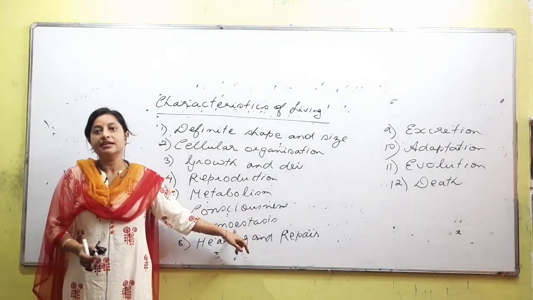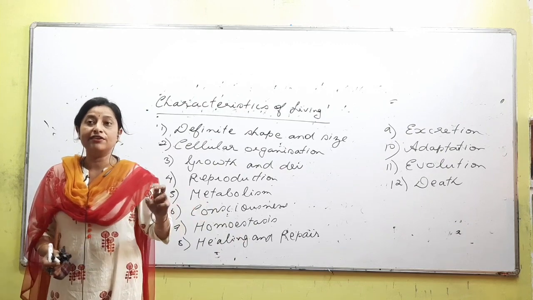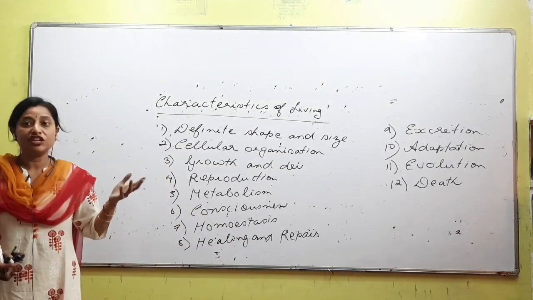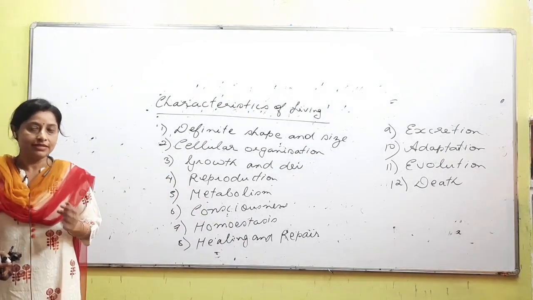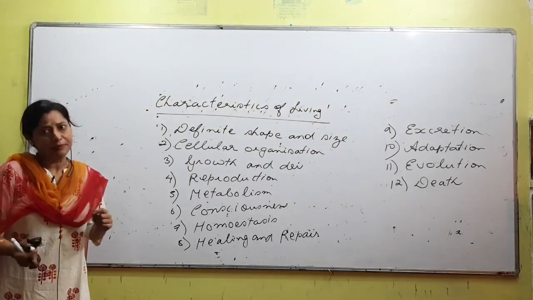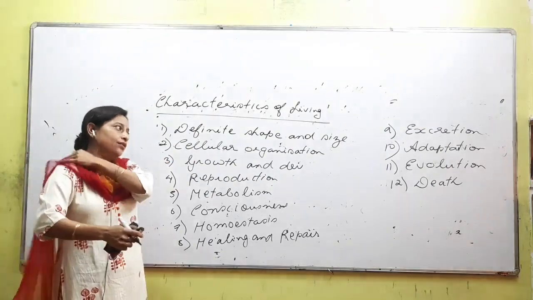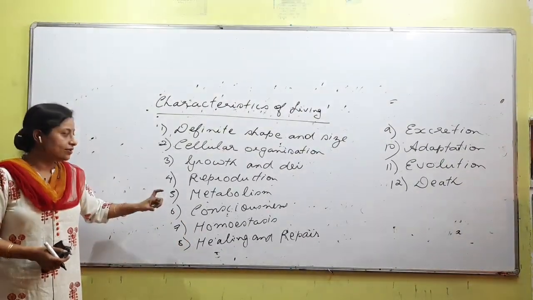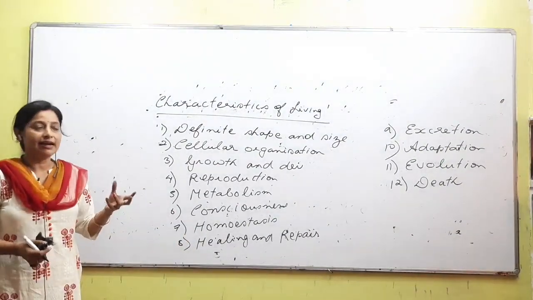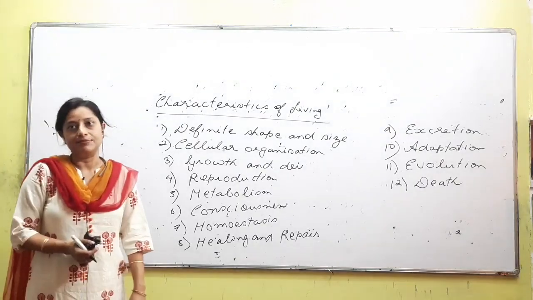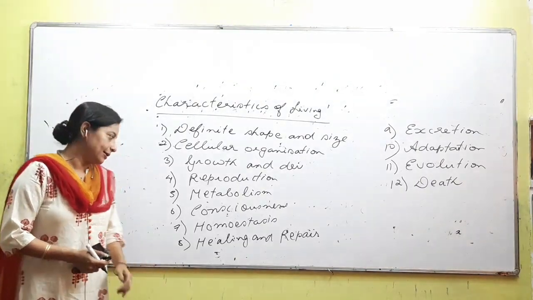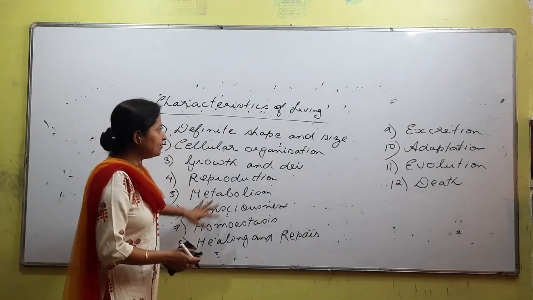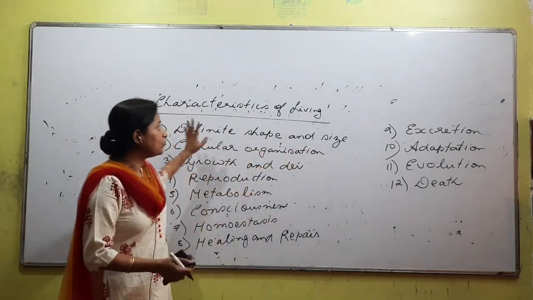Certain organisms do not change with the environment. Is the point understood? Yeah, warm blooded, right? There are some exceptions there, we will be discussing later. The basic point is that those which maintain balance we call homeostatic organisms. Is the point understood? Okay. So healing and repairing, excretion, adaptation, so many characters of living exist, right?